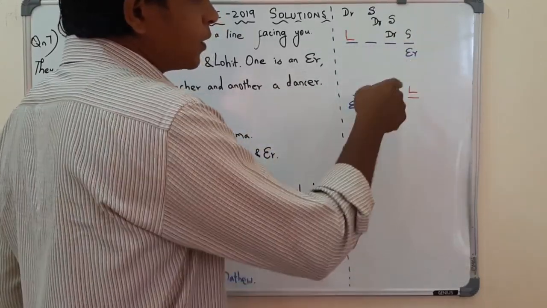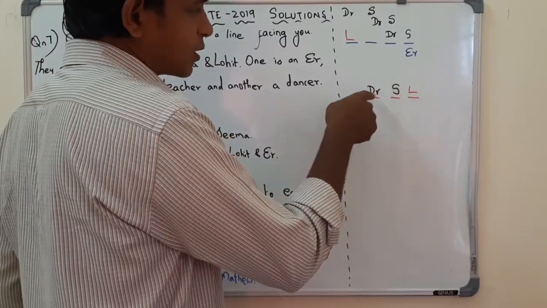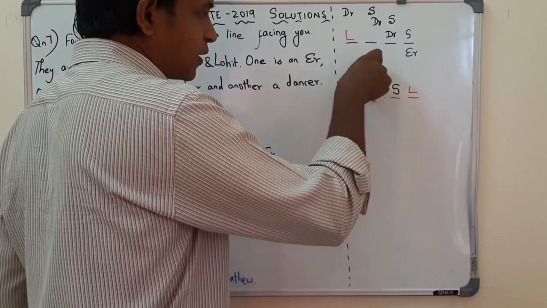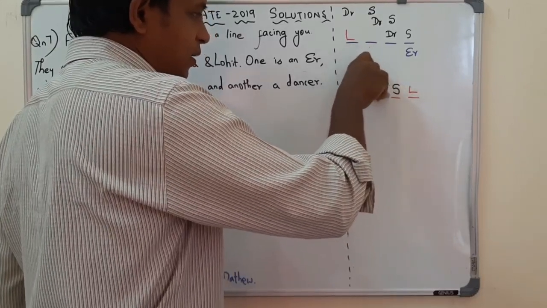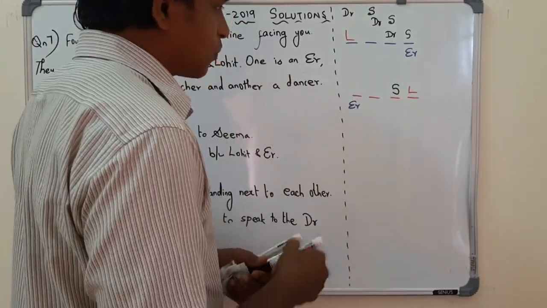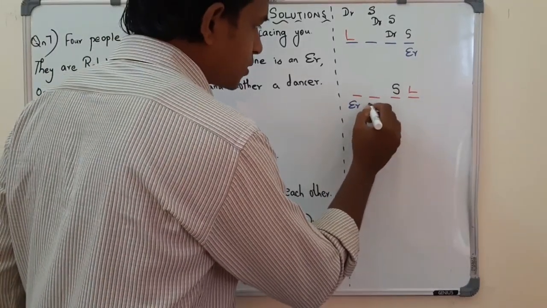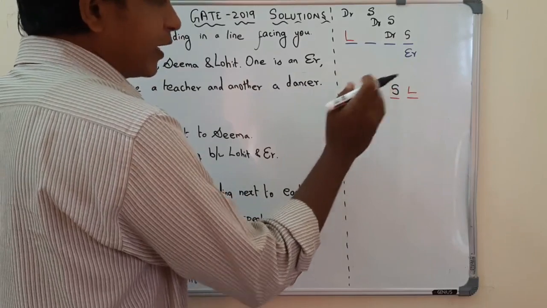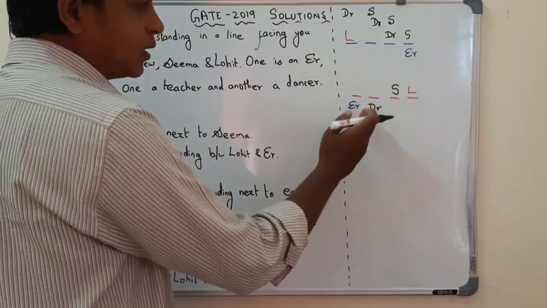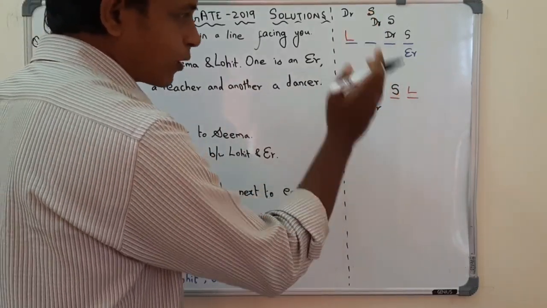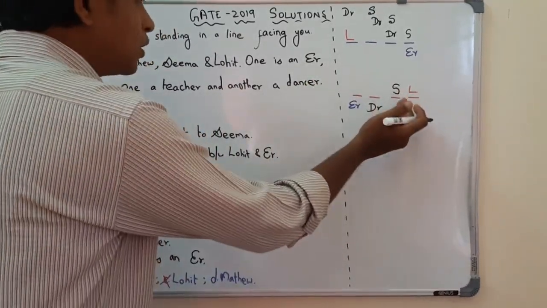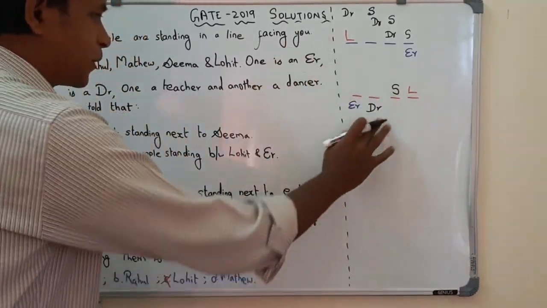Okay, so here Seema is turning to her right to speak to the doctor. If this is the case, only this condition can be applied here, so we shall proceed with this, because this is for sure. So if this is the arrangement, if engineer is here and Lohit is here, Seema can occupy only this position. We can be sure of it. Now Seema is turning to her right to speak to the doctor.